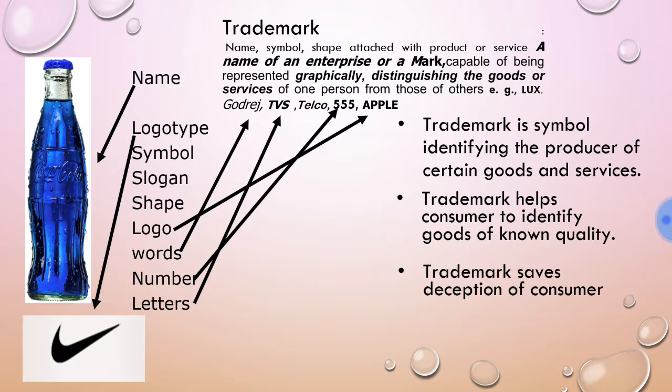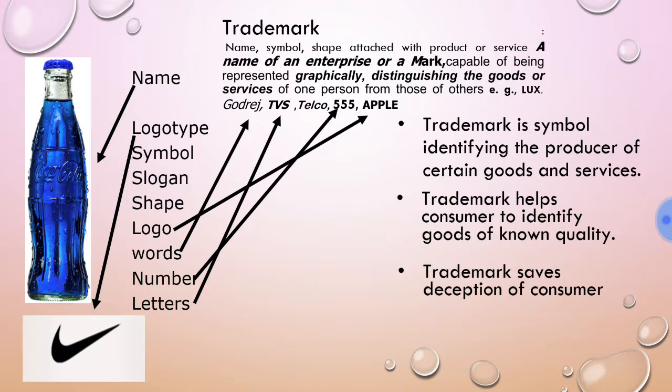Then trademark saves consumer from the deception, because there may be many manufacturers selling the particular product into the market, and all of these goods and services may not have same quality which the consumer wants. Therefore, consumer can choose the perfect and the accurate product which is having particular quality and quantity which that consumer wants.